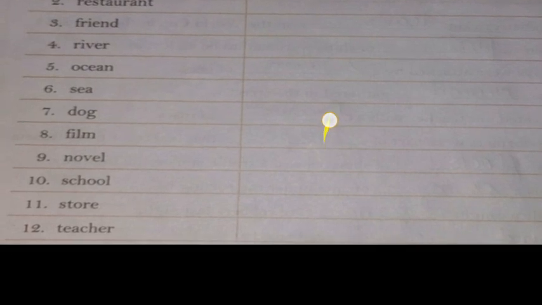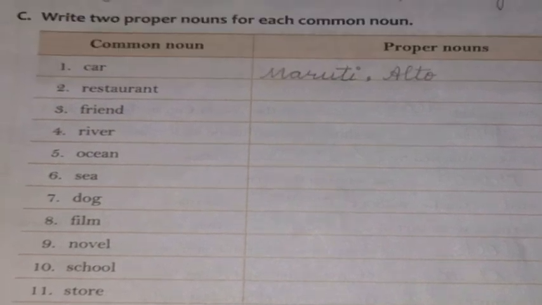This is interesting work for you, children. All the children have to complete the exercise, and I hope that the video is clear. If you have any doubt, you can ask. Thank you, children.